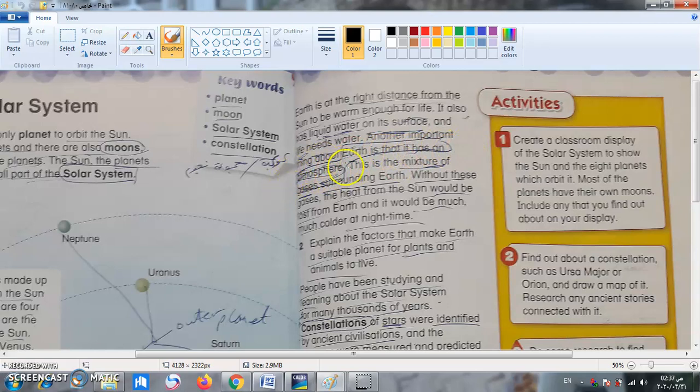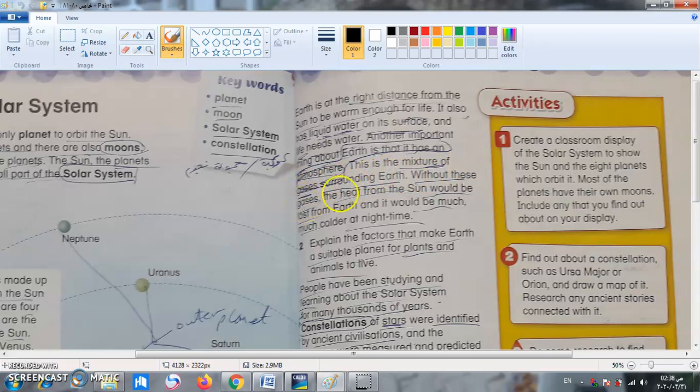Atmosphere. Atmosphere means الغلاف الجوي يا شباب. This is the definition of atmosphere: the mixture of gases surrounding earth. خليط من الغازات التي تحيط بالأرض.